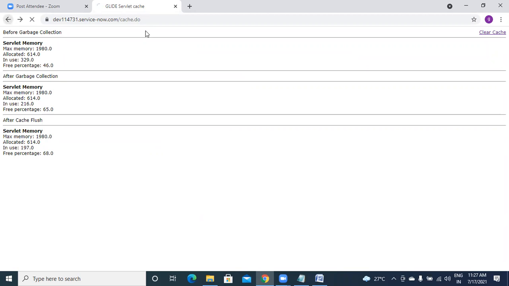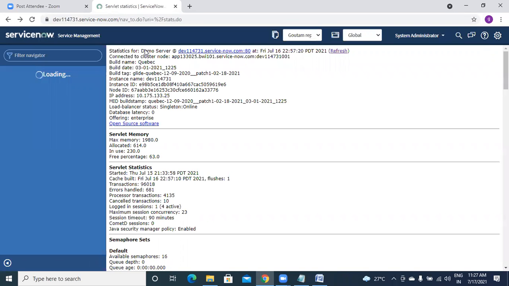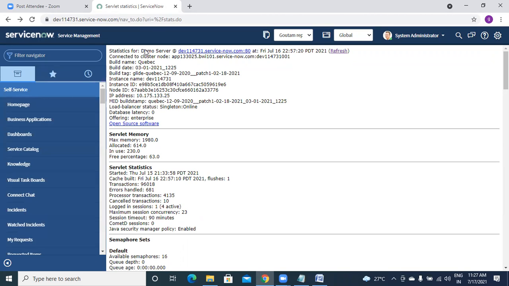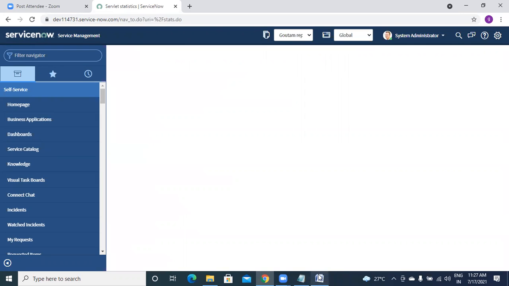Just remember these two things. Cache clearing is never needed normally, but if you are doing some client script and it is not removing the data, like whenever you log in on your page it is filling that particular field automatically, then clear the cache and it will not populate automatically.